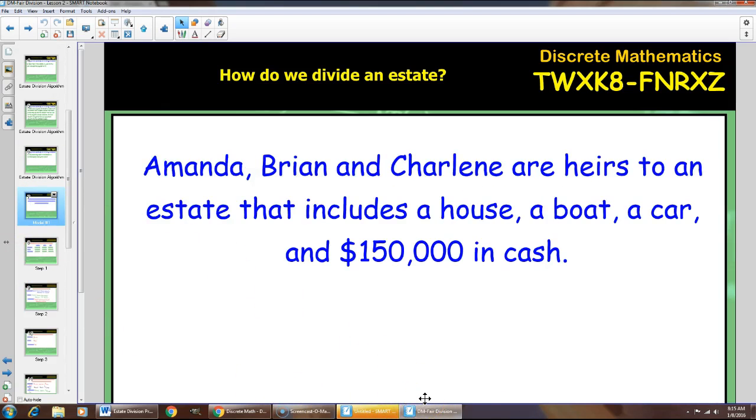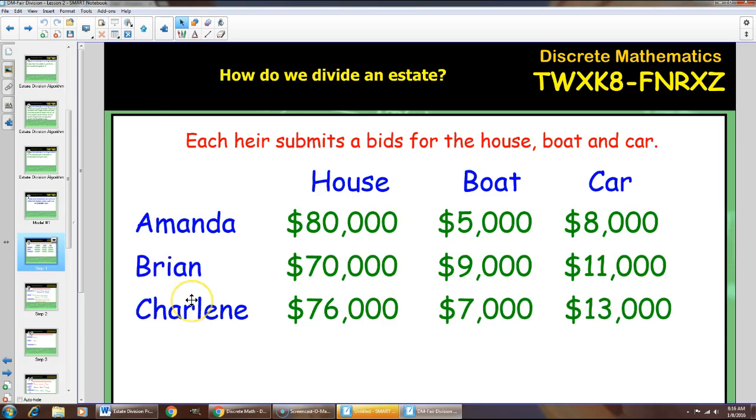Now, we'll take a look at this example. Amanda, Brian, and Charlene are heirs to an estate that includes a house, a boat, a car, and $150,000 in cash. Each heir submits a bid for the house, boat, and car in the following amounts. Amanda, $80,000, $5,000, and $8,000 respectively for the house, boat, and car. Brian, $70,000, $9,000, and $11,000. And Charlene, $76,000, $7,000, and $13,000.